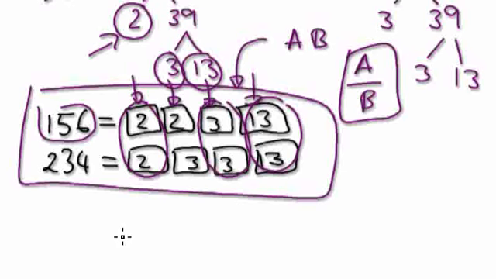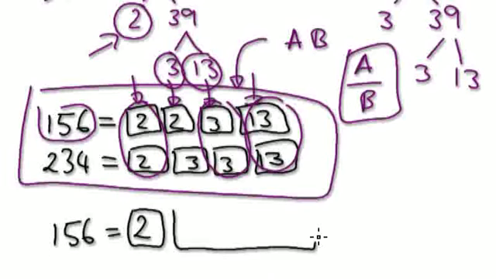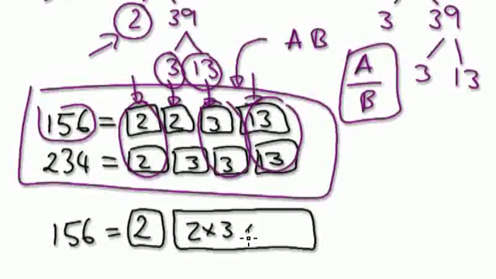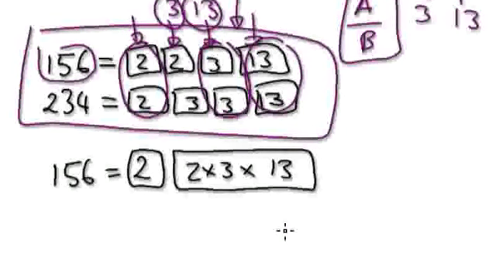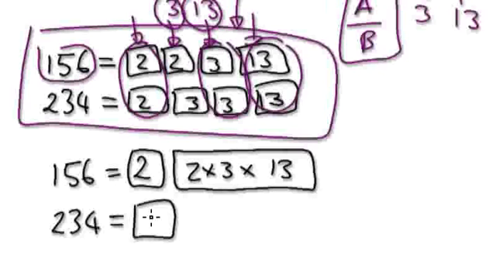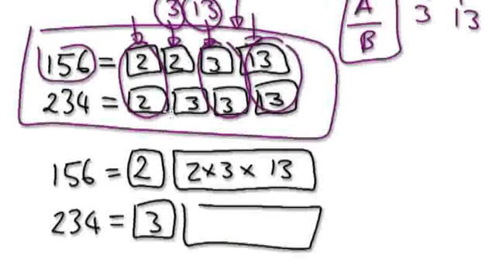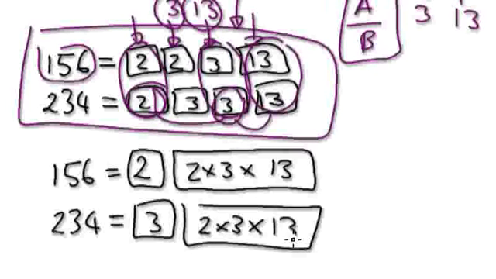So you can rewrite 156 as 2 times 3 times 13. I can visualize 234 as a 3 and then basically merge these together here. Again, don't worry about this. Just watch. You don't need to understand this.